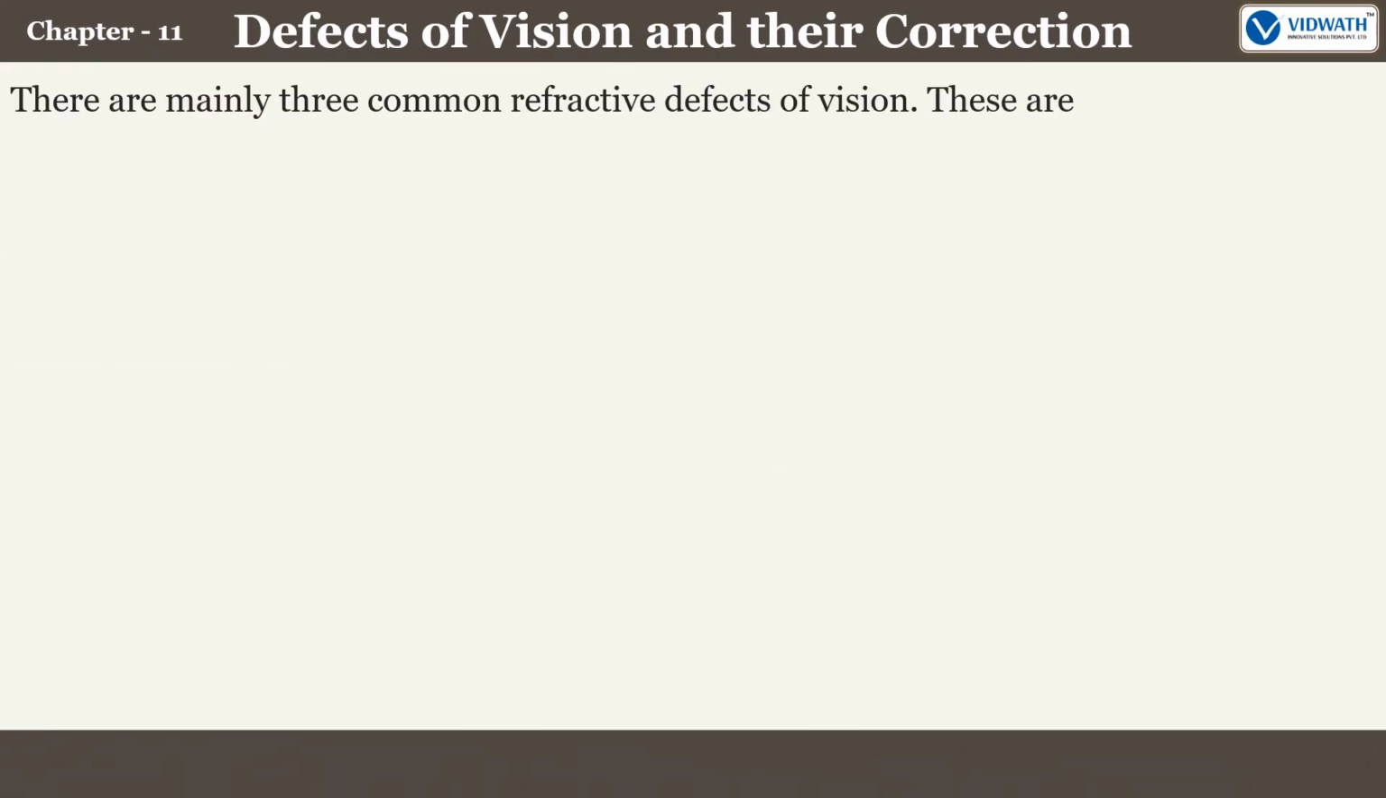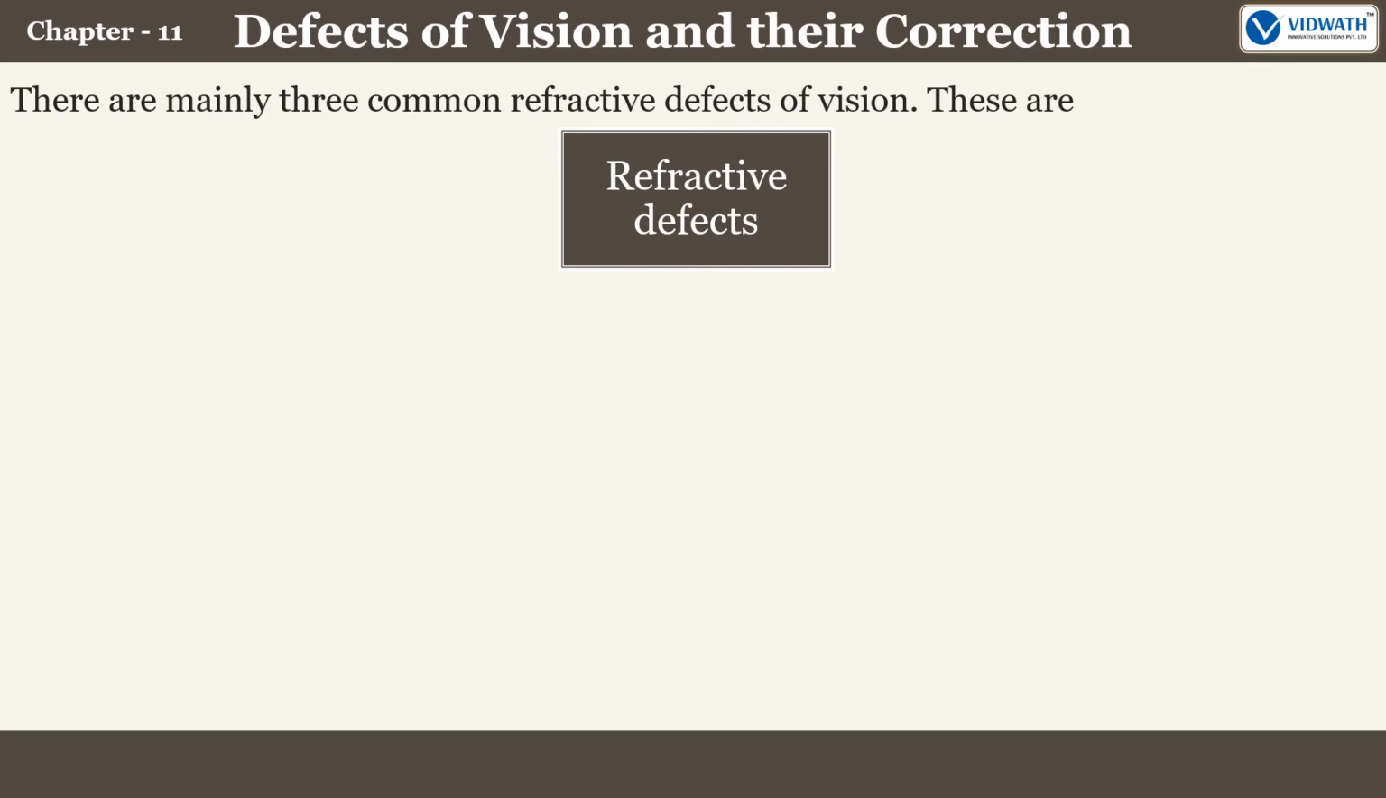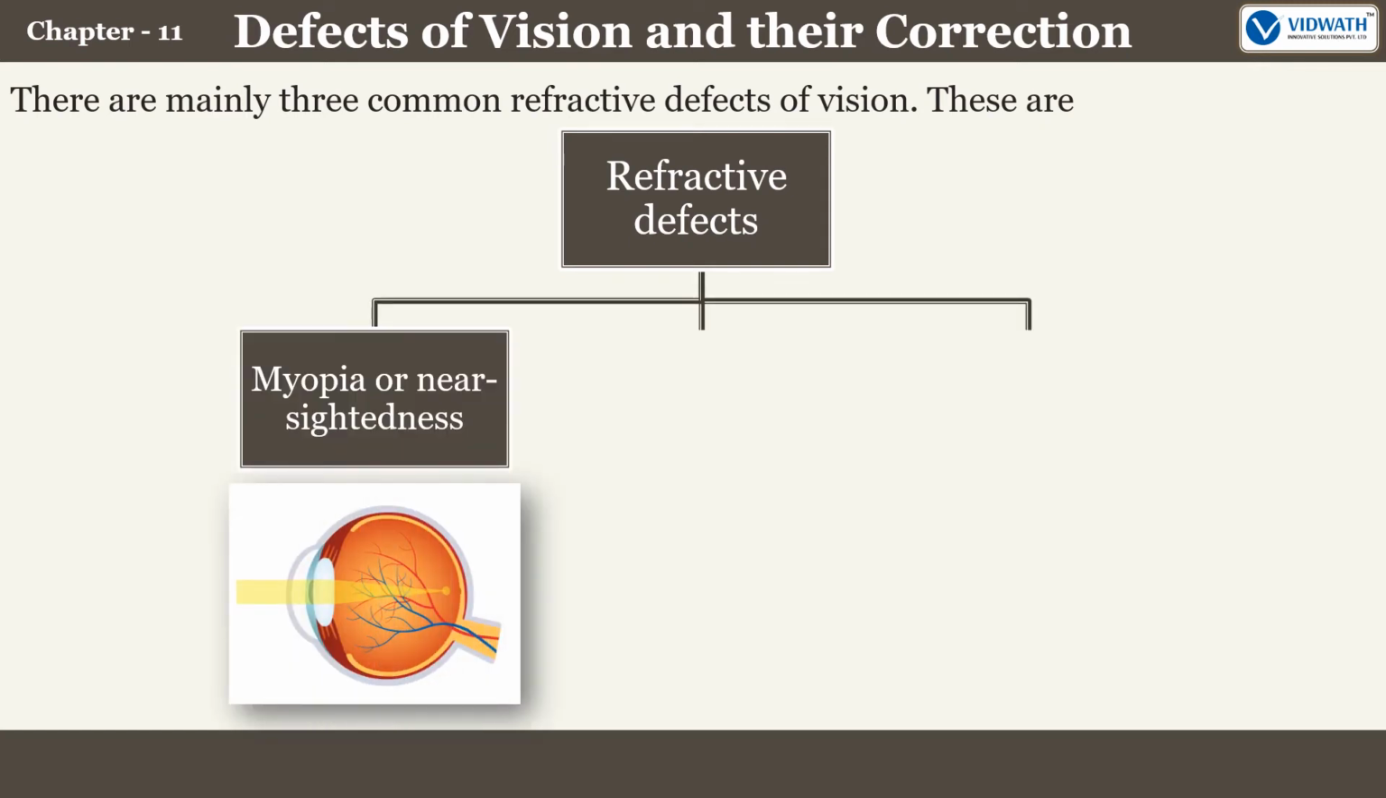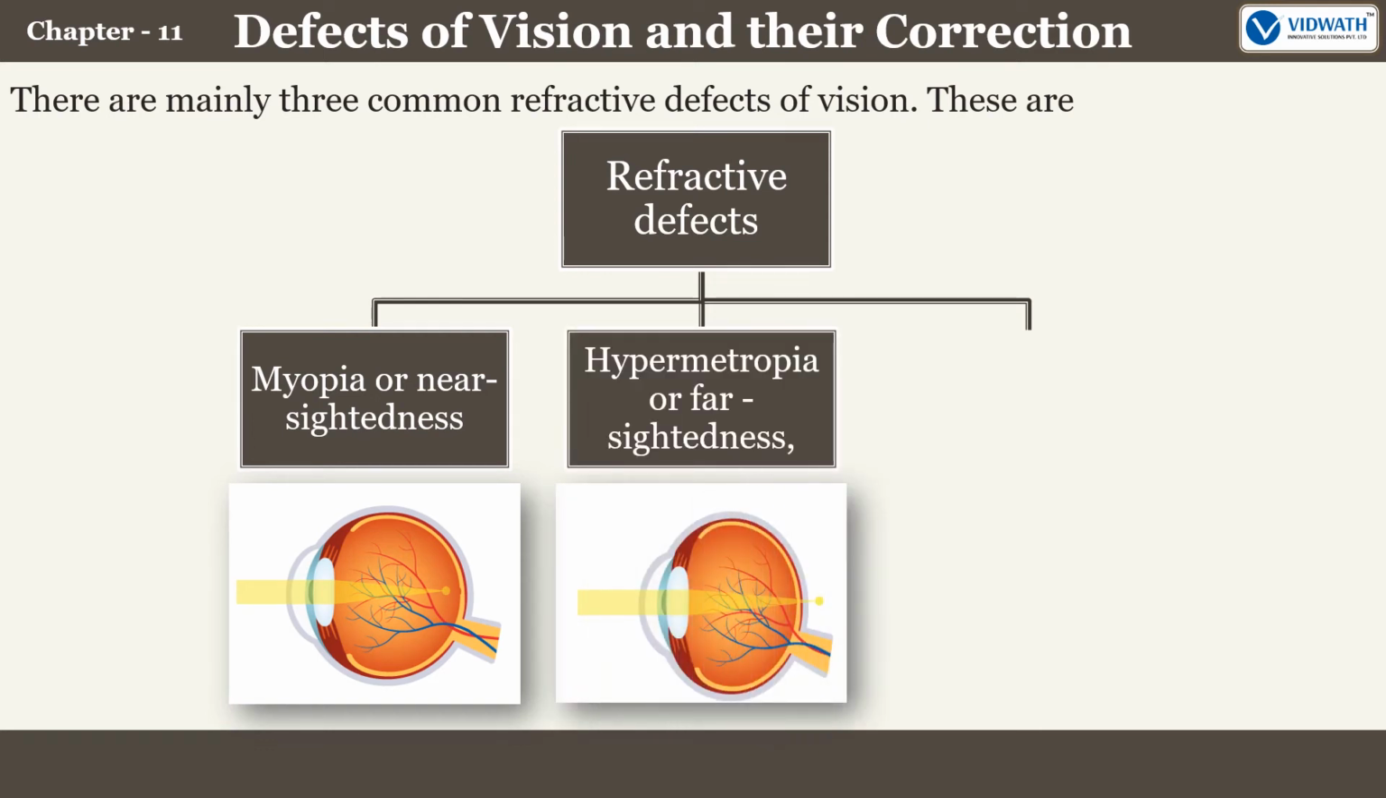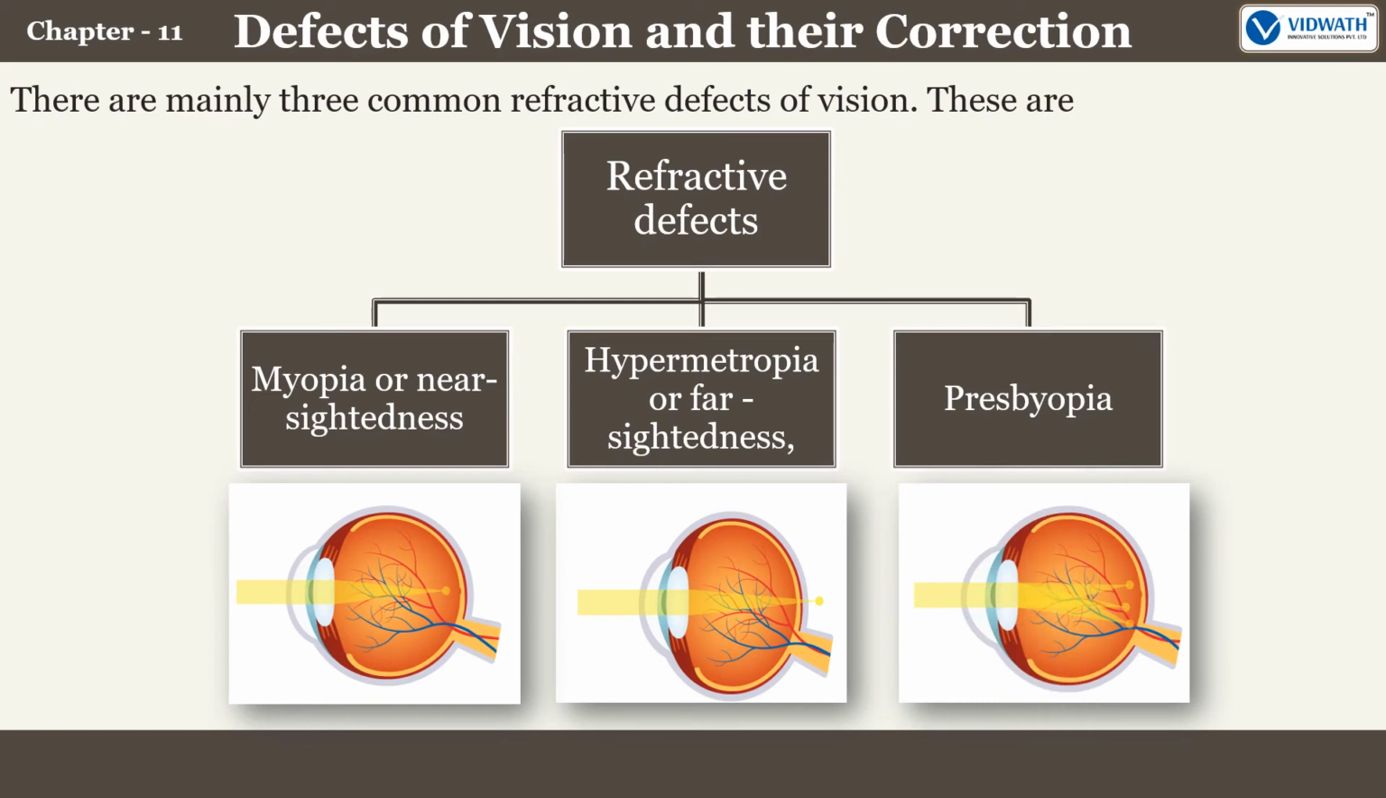There are mainly 3 common refractive defects of vision. These are: 1. Myopia or nearsightedness, 2. Hypermetropia or farsightedness, and 3. Presbyopia. We shall now discuss them individually.